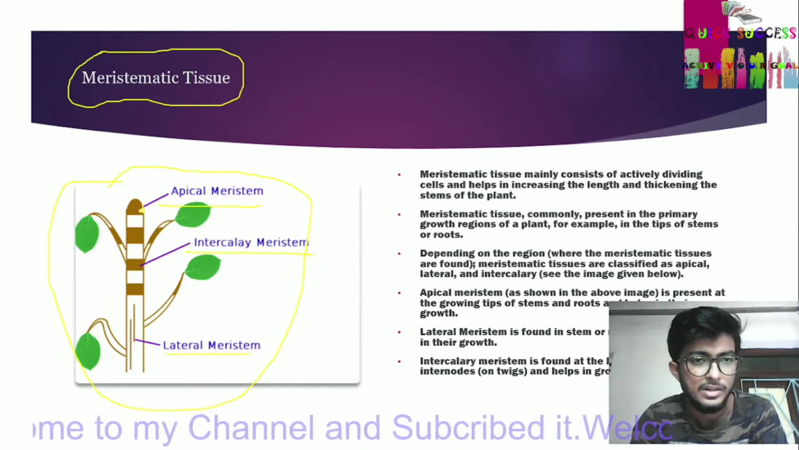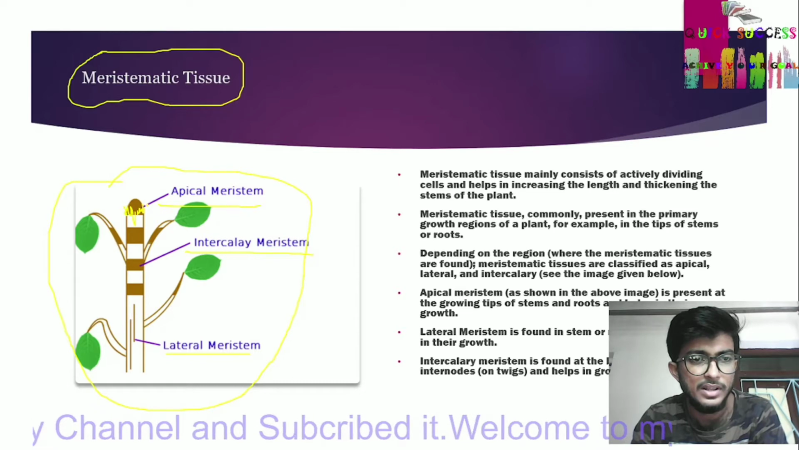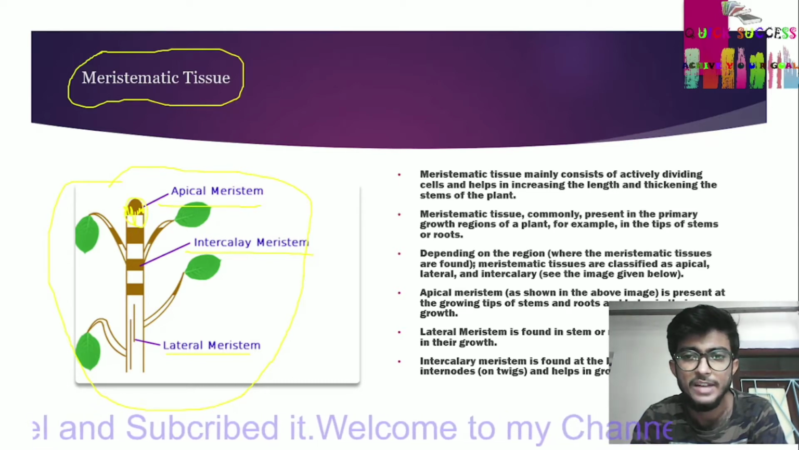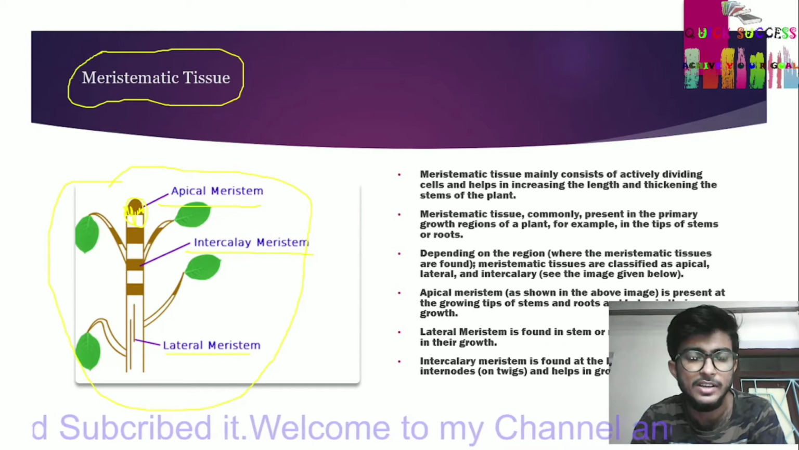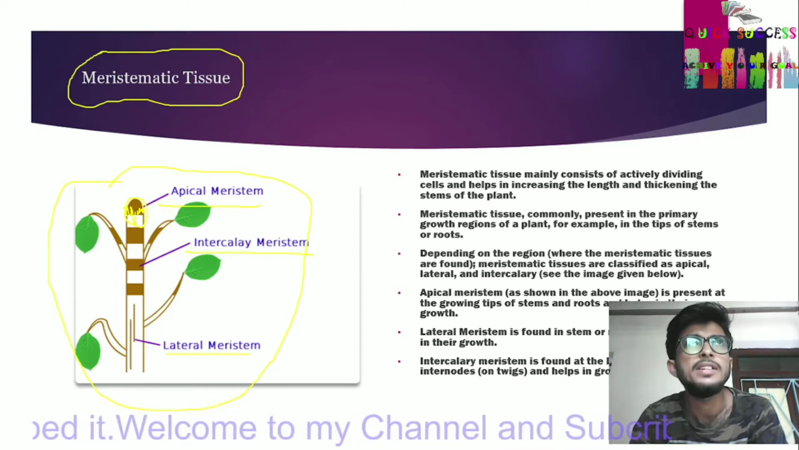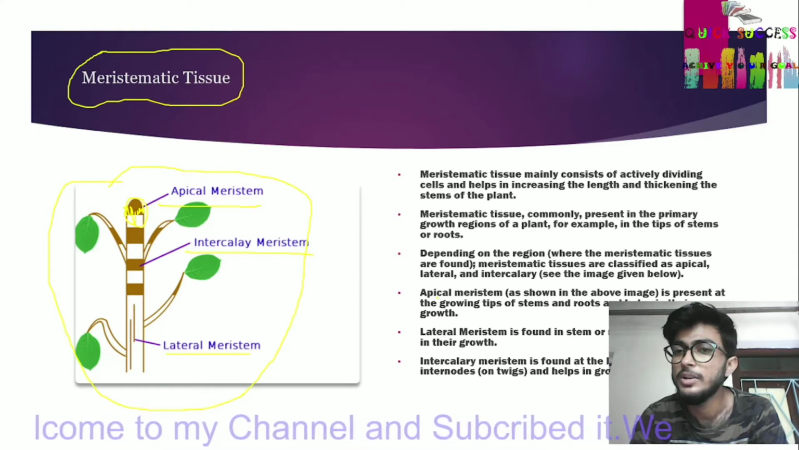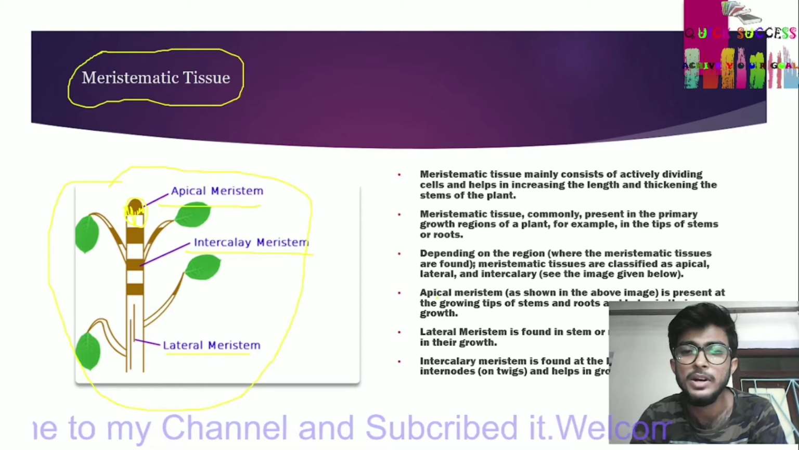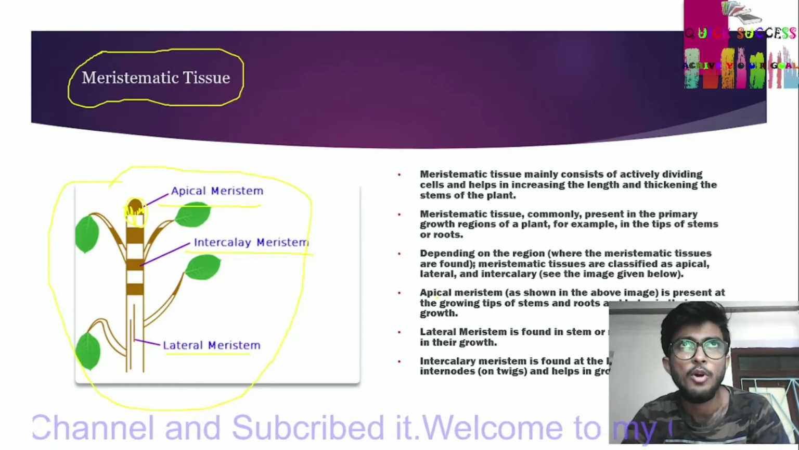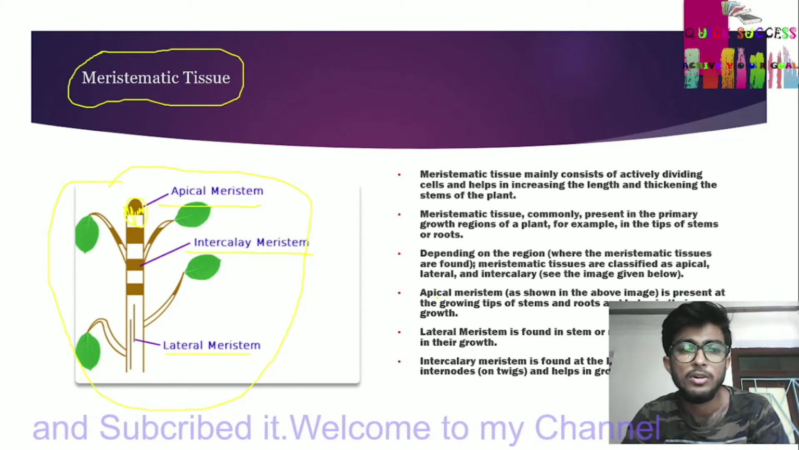This part consists of many plant cells that divide and help increase the length and thickening of the stem in plants. Meristematic tissue is commonly present in the primary growth region of the plant, for example, in the tips of stem or root.